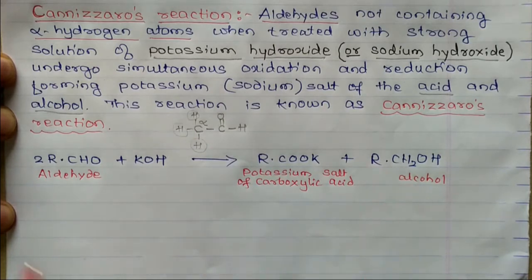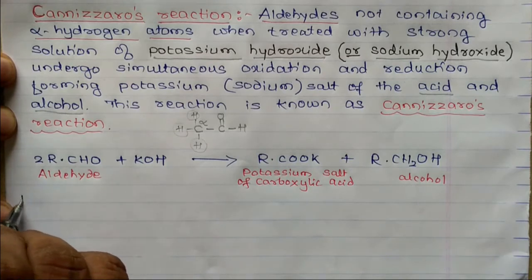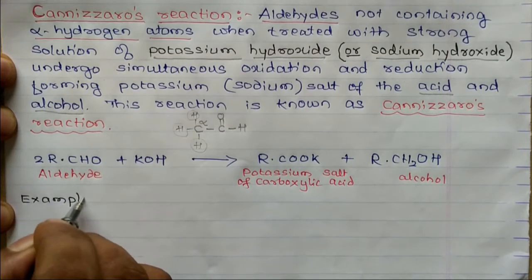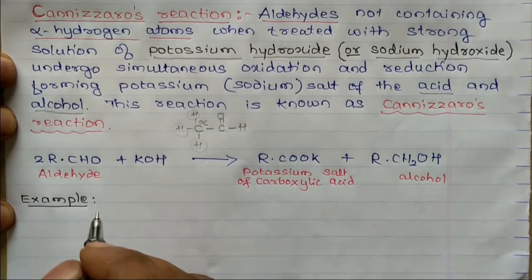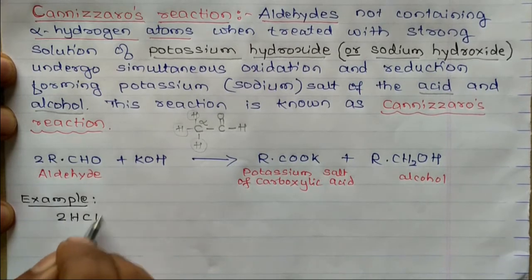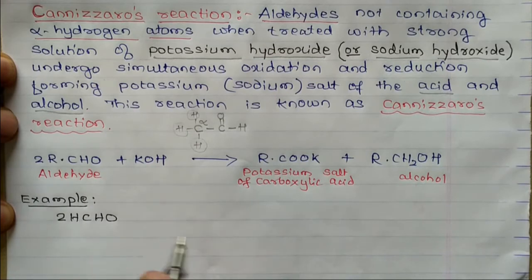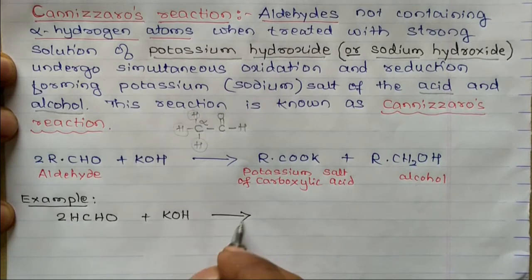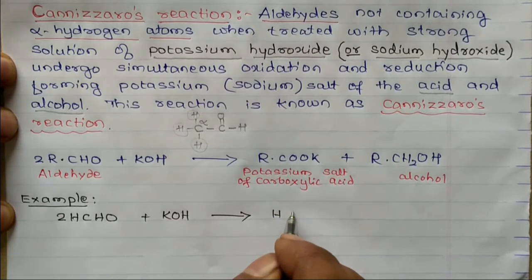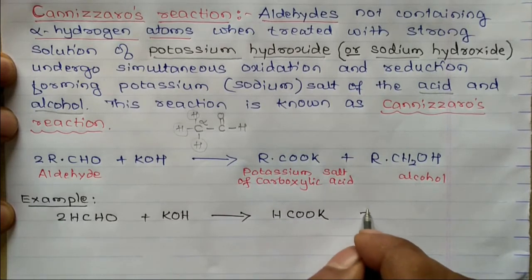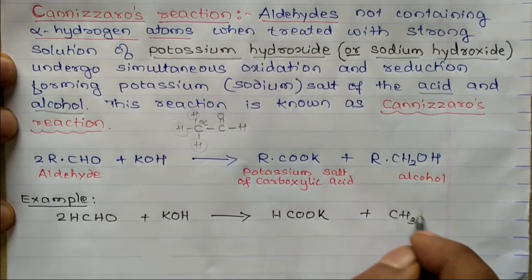Now we will discuss one example. When formaldehyde, HCHO, also called methanal, is treated with a strong solution of potassium hydroxide, you are going to get the potassium salt of formic acid, potassium formate, plus methyl alcohol.